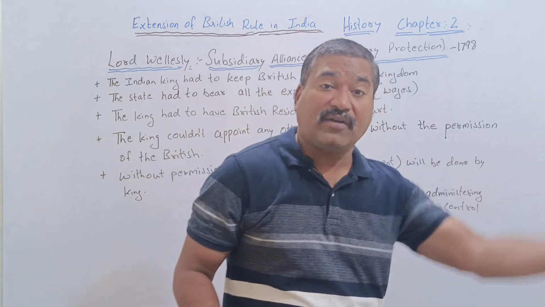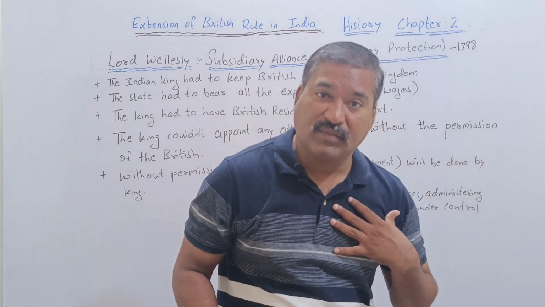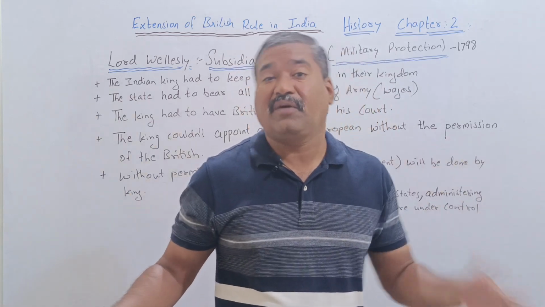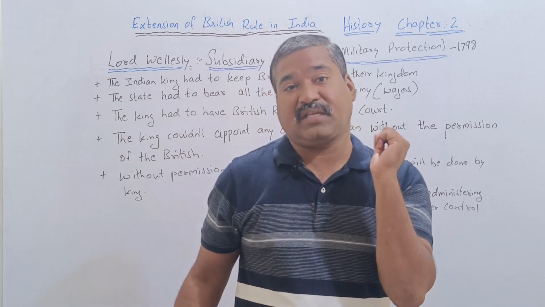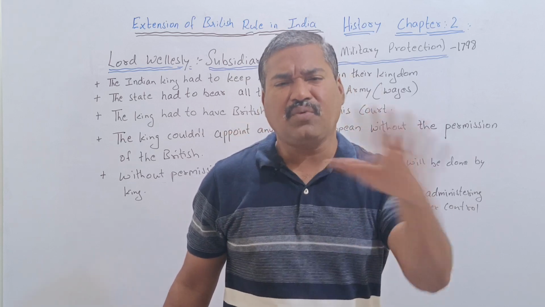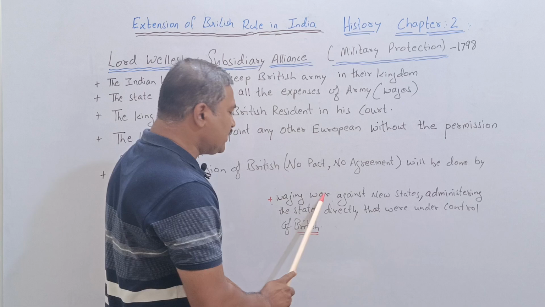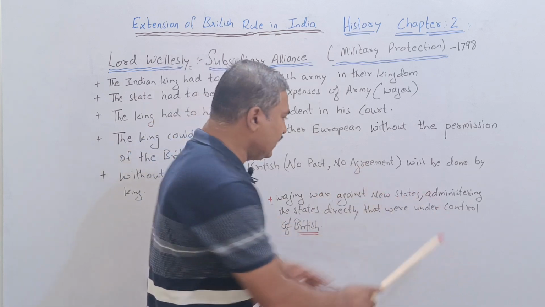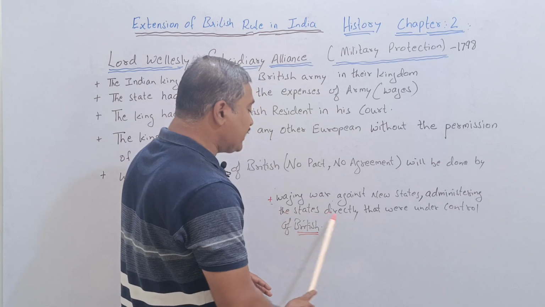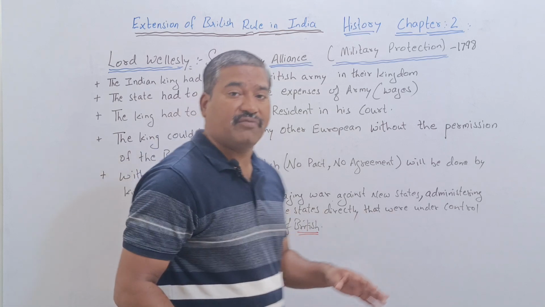They attacked our own people, and because our people did not have unity among themselves, many rulers lost their empires. Second, administering directly the states that were under the control of the British.